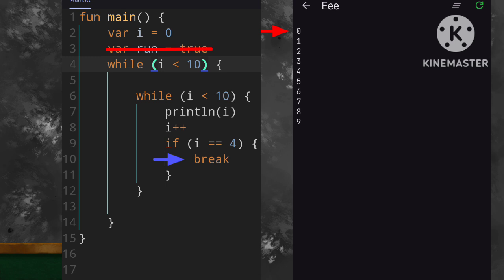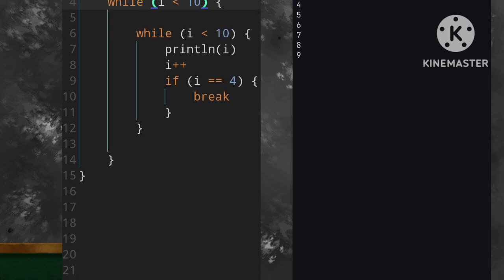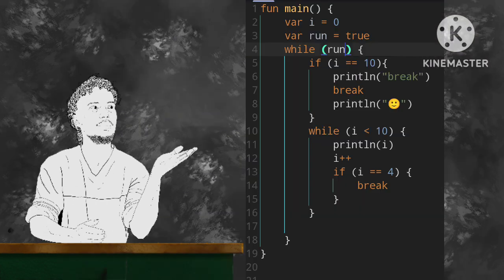Since the print line function is called before the break, it will print out all the integers of I, which means the break function only breaks out of the while loop it's currently in, and not all the while loops it was in. I tested another way of putting it.